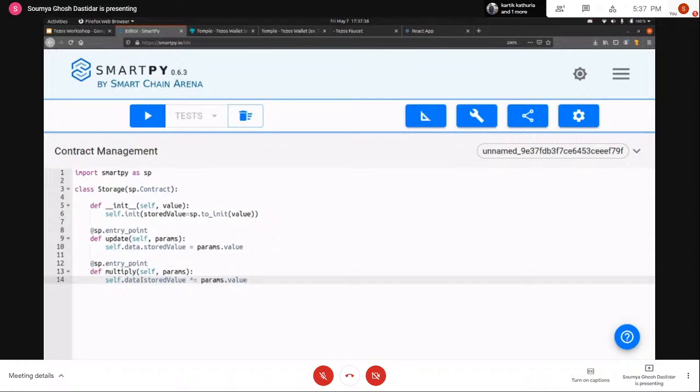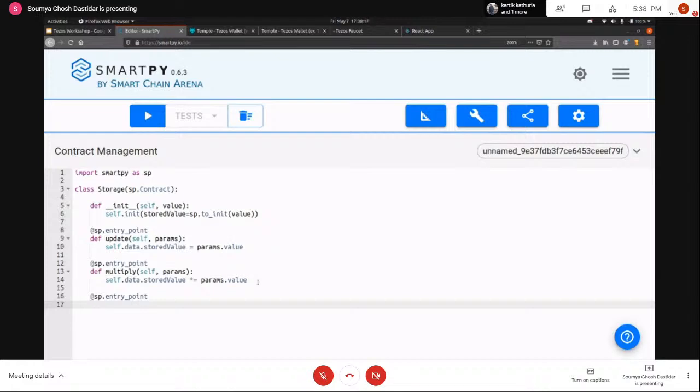So this here, as the syntax suggests, we are basically taking the params.value that is being sent over for the entry point, and we are multiplying that to the storage value in the storage and just updating the stored value with the result of that multiplication. So as you can see, this is very similar to what normal Python syntax looks like, right? So you can basically do almost anything that you are accustomed to in Python. So let's just create one more function and then we can test it out.